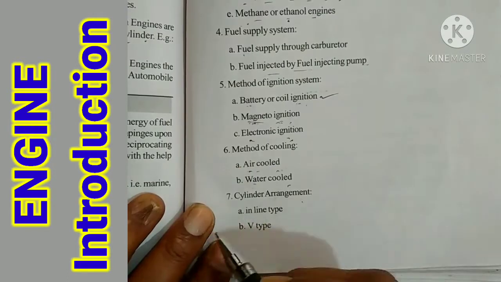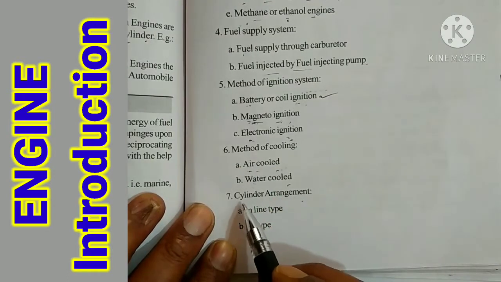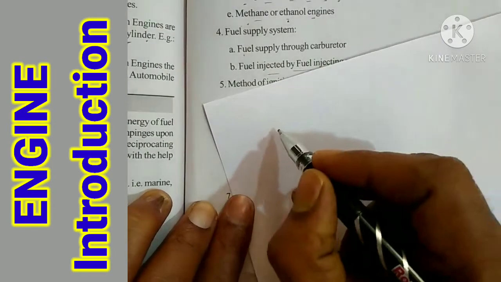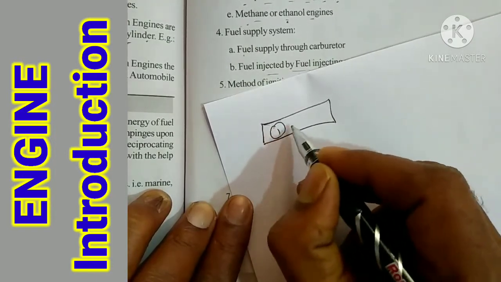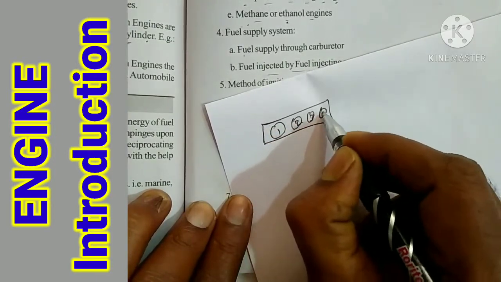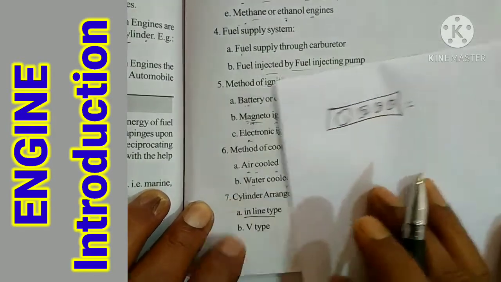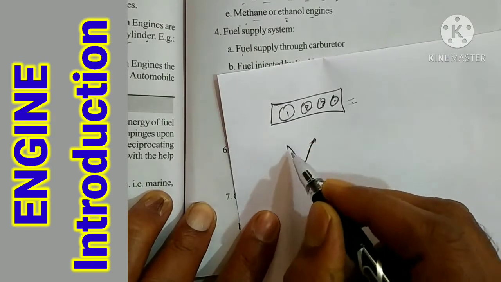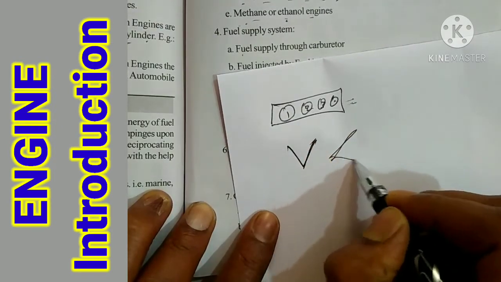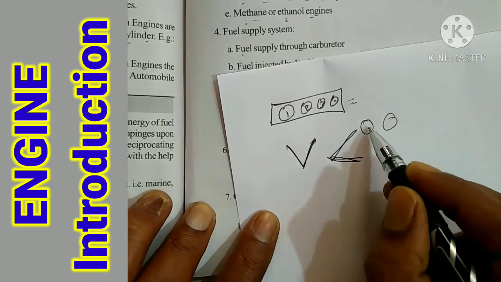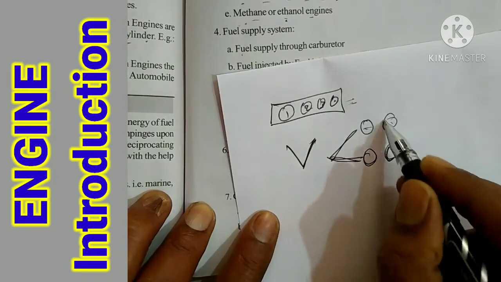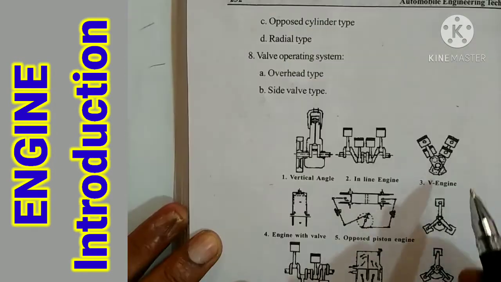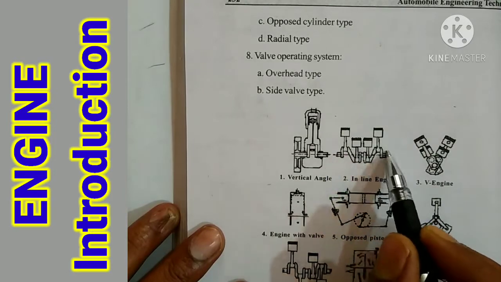Cylinder arrangement: the number of cylinders can be arranged in 4 types. First one is inline. Inline means the cylinders are arranged in series: first cylinder, second cylinder, third cylinder, fourth cylinder, like that. This is a 4 cylinder inline engine. Second one is V type. V type means like this. In this way, on this side 2 cylinders and on this side 2 cylinders. This is called a V type engine. So you can observe here, this is the V type, this is the inline engine.